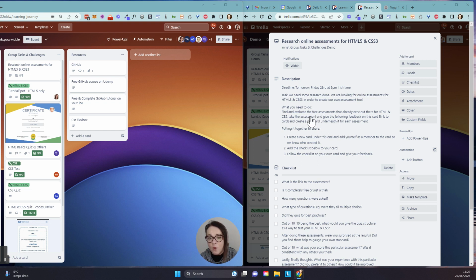It wasn't very clear here when I say give the following feedback that's on this card and create a new card underneath. That probably should have read found on this card, just to be really clear, because it did cause some confusion that you didn't use this card itself. Create a card underneath, adding yourself as a member, add a checklist, and follow the checklist.